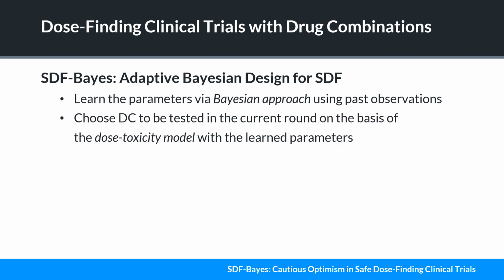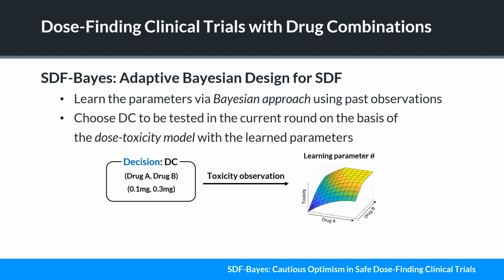Based on the model, we proposed an adaptive Bayesian safe dose-finding clinical trial design named SDF-Bayes. In the design, the parameters are learned by the Bayesian approach and the DC to be tested in each round is chosen based on them. Now we describe the main ideas of SDF-Bayes.